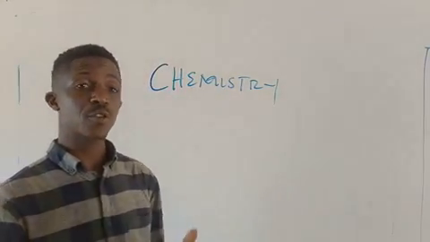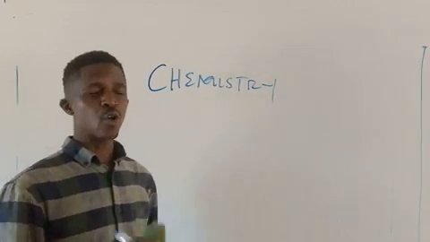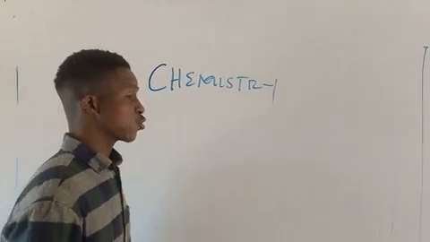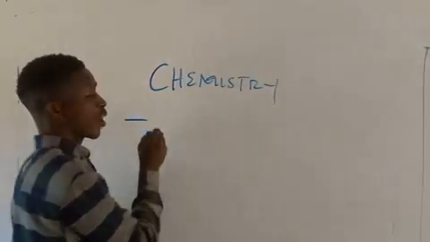The number one aspect of chemistry that we are going to be looking at is organic chemistry.